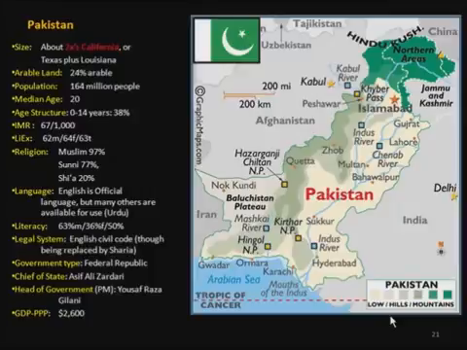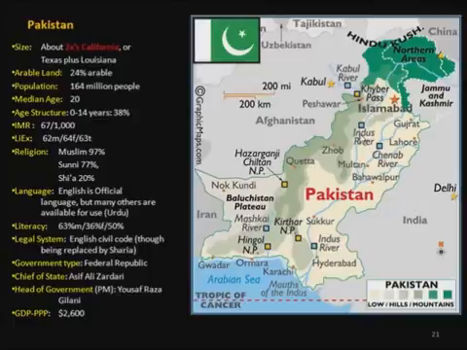Pakistan is about twice the size of California, or another way of thinking about it, it's Texas plus Louisiana. That's the size of it. 24% of the area is arable, which means it's basically farmland or farmable.